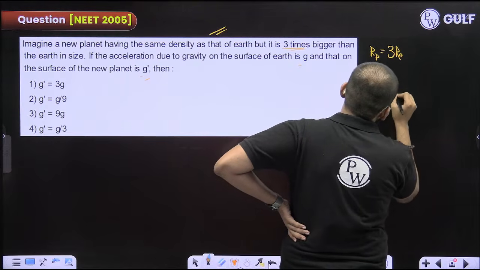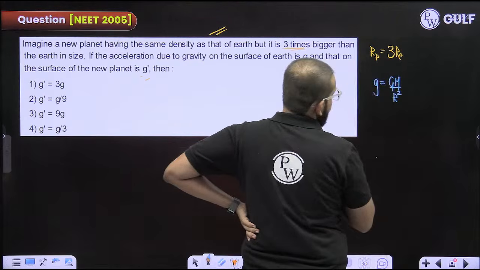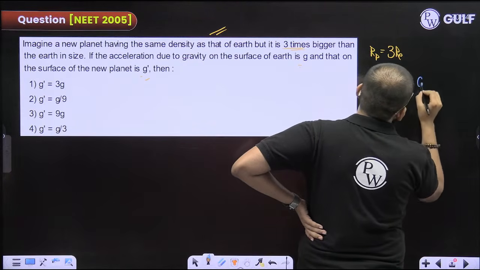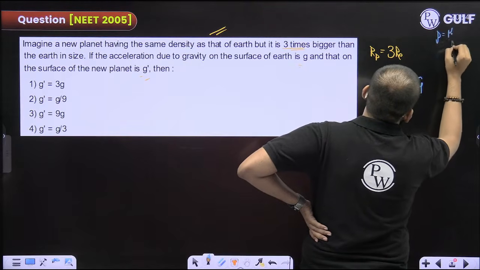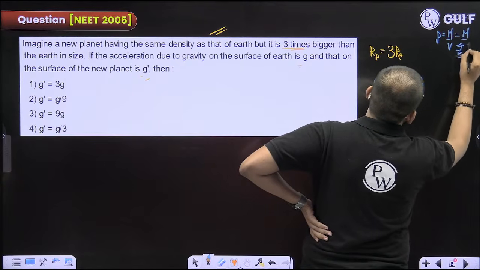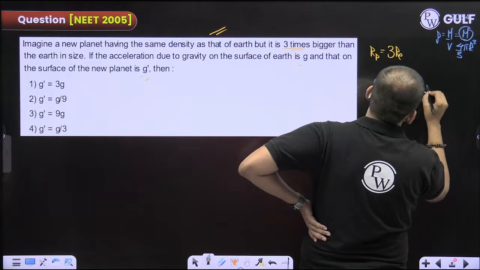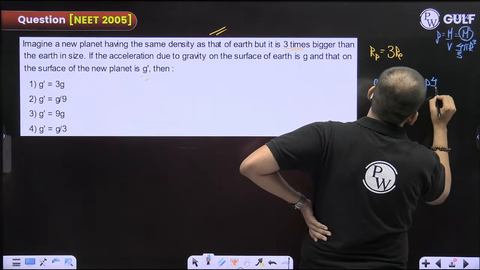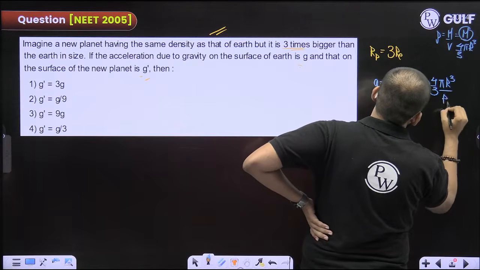Acceleration due to gravity, you know it's GM by the square of the radius. Instead of mass, you know density is equal to mass upon volume, and volume is 4 by 3 pi r cube. So mass you will get as density into 4 by 3 pi r cube, divided by r square.